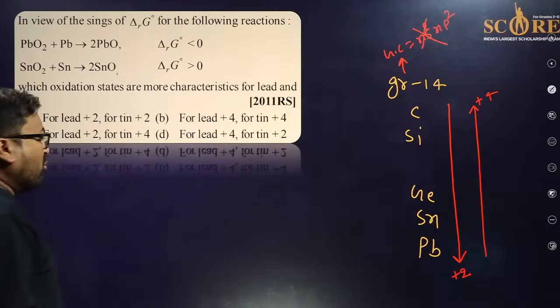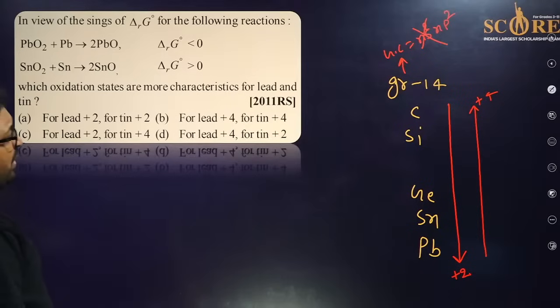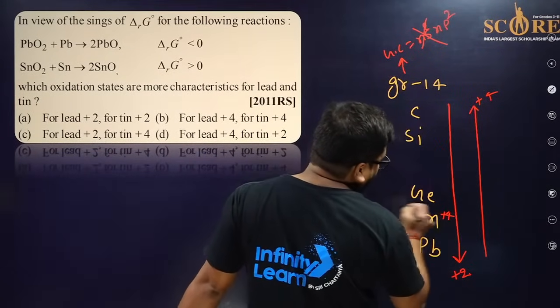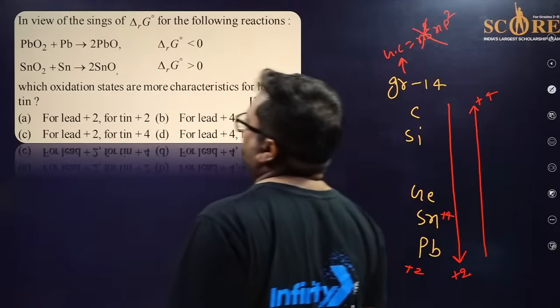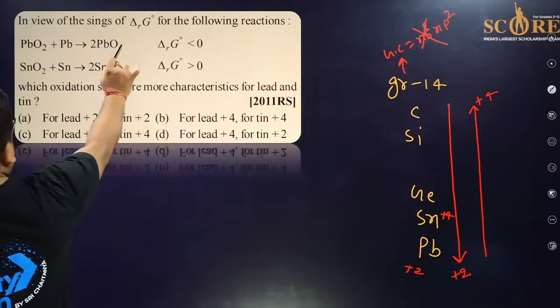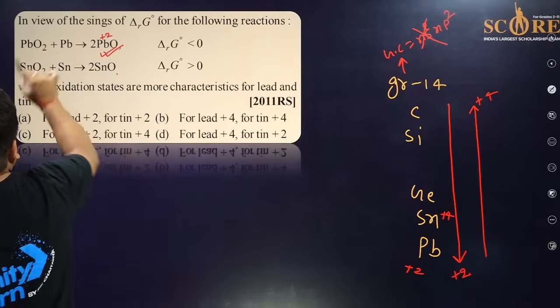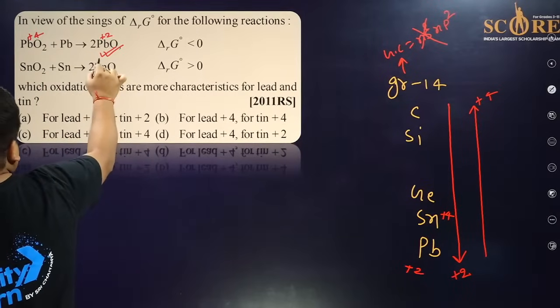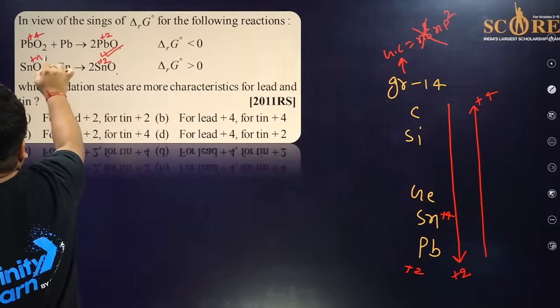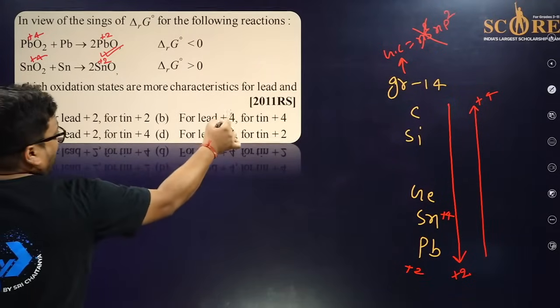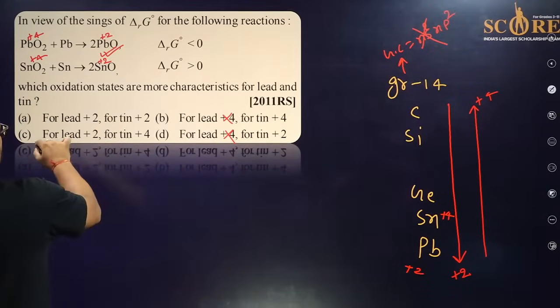Okay, and this is also a question of thermodynamics. So one is clear, Pb will show +2 and tin will show +4. Okay, so in this case the reaction wants to complete, this is in +2, this is +4, and there is +2 and there is +4. So this is very simple. For lead this is +2, so this is wrong, and for tin this is C.